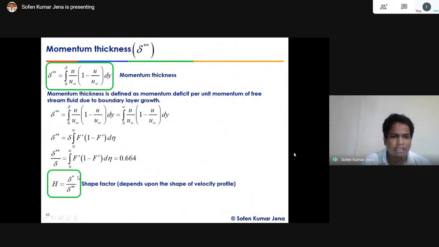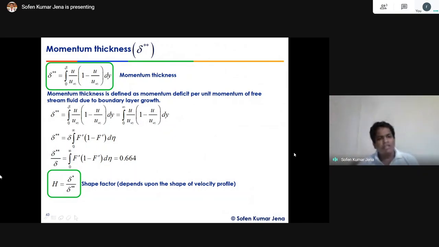This is the momentum thickness to boundary layer thickness ratio, around 0.662. It means that because of the growth of the boundary layer, almost 0.664 into delta of momentum deficit is found in the free stream flow.